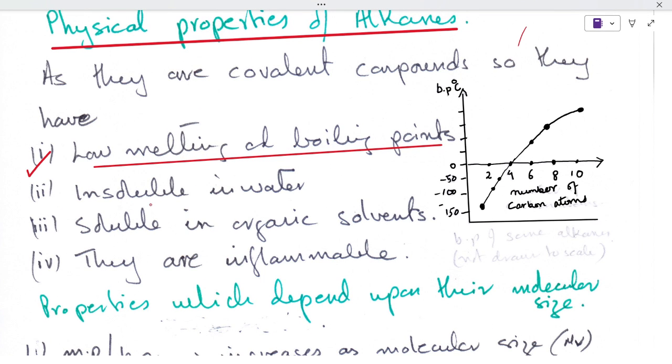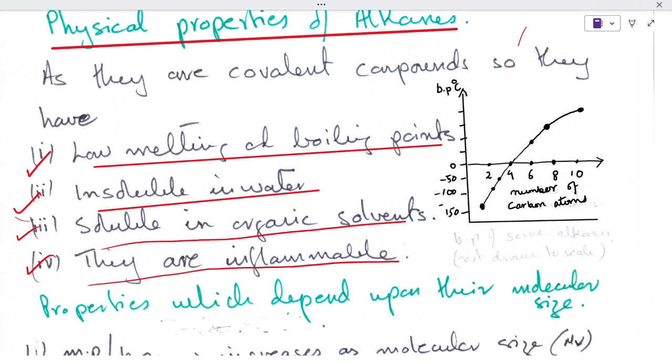They are insoluble in water and they are soluble in organic solvents. They are inflammable, which is a very common and specific property of alkanes and hydrocarbons: when they are ignited, they start burning. That's why they are called fuels.